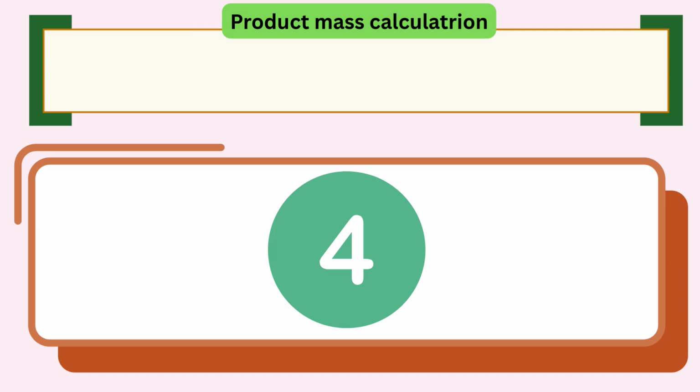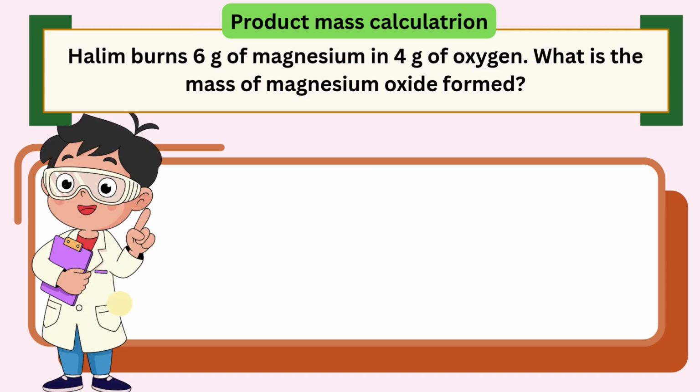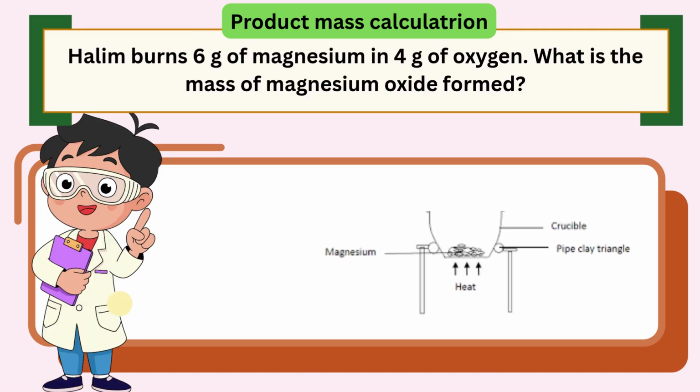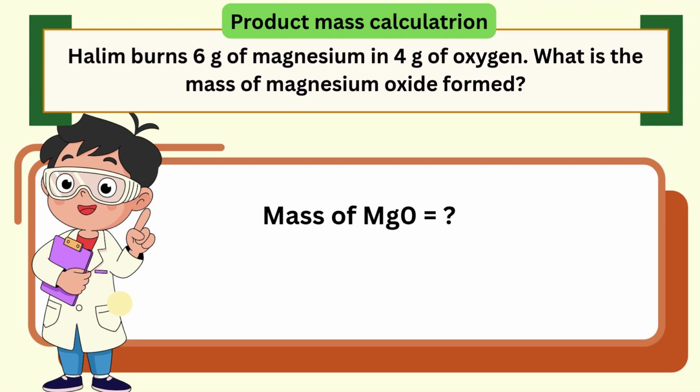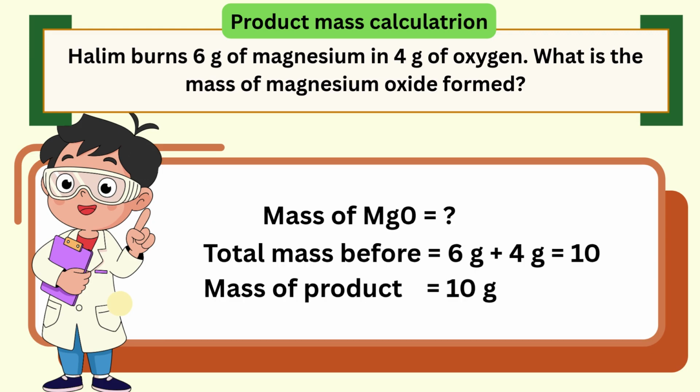Let's look at another example. Halim burns 6 gram of magnesium in 4 gram of oxygen. What is the mass of magnesium oxide formed? For solving this, we simply add them. Total mass before: 6 plus 4 equals 10 gram. So the mass of the product is 10 gram.